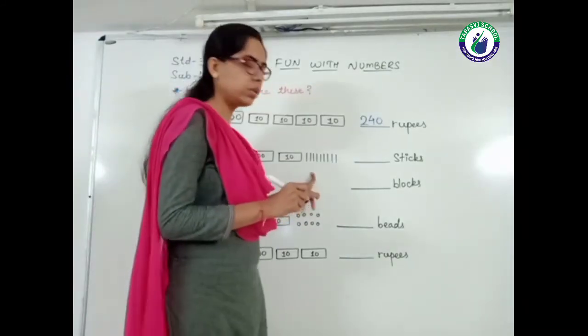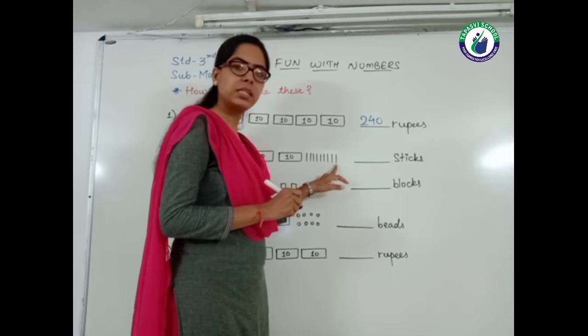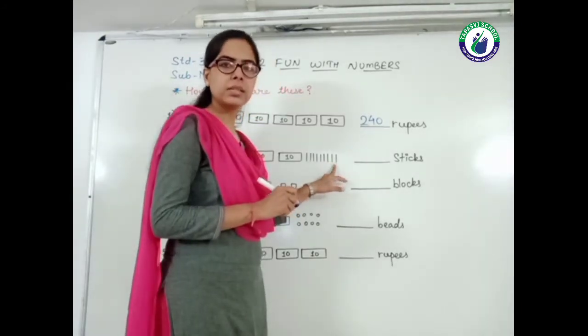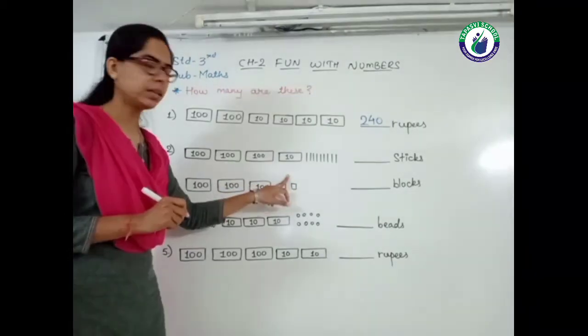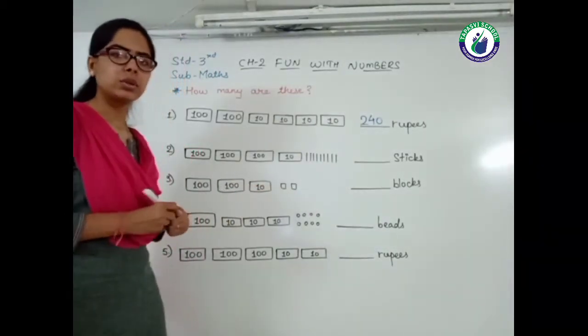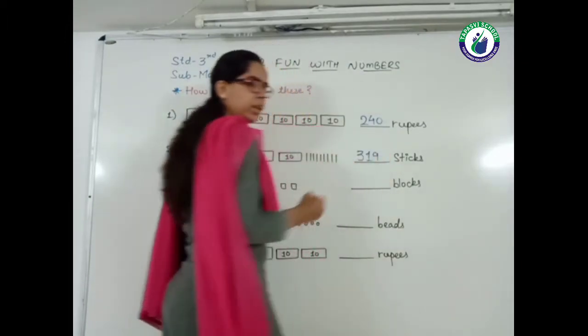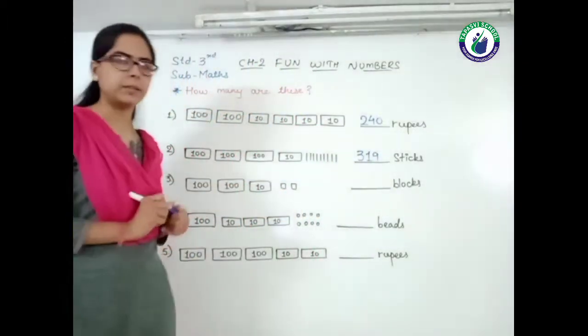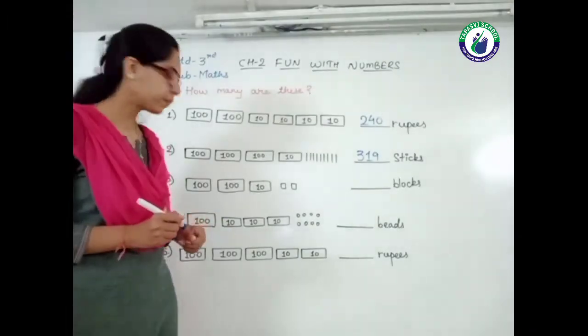We just have to count here: 1, 2, 3, 4, 5, 6, 7, 8, 9. Nine more sticks are given. So this is 300 plus 10 plus 9, so this is 319. Now the next one, here are blocks given.